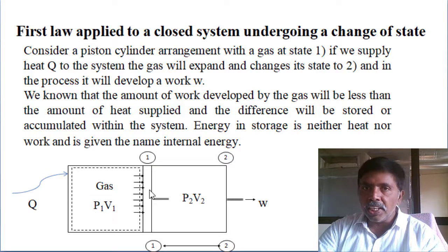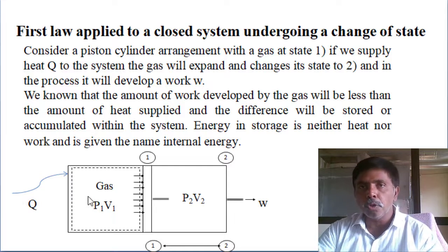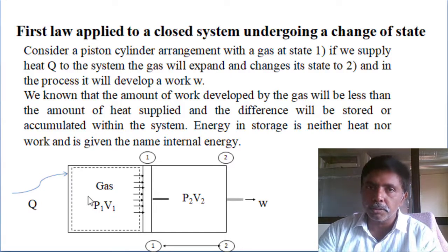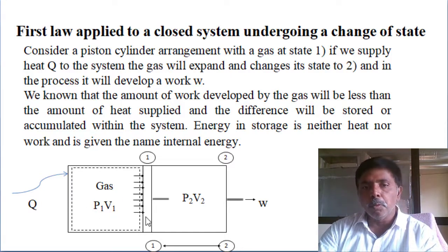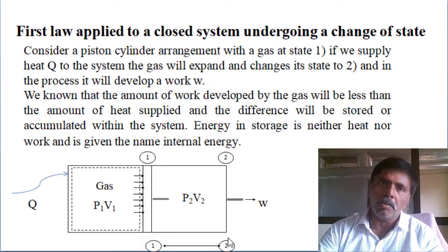Whatever heat we supplied, suppose it is an insulated closed system, all walls are fixed walls, one is a movable wall. So volume is changing, mass is not changing, controlled mass. Only energy is crossing the boundary, the heat we supplied. Automatically expansion of the fluid will take place and the piston will move from state 1 to state 2, having some other pressure.